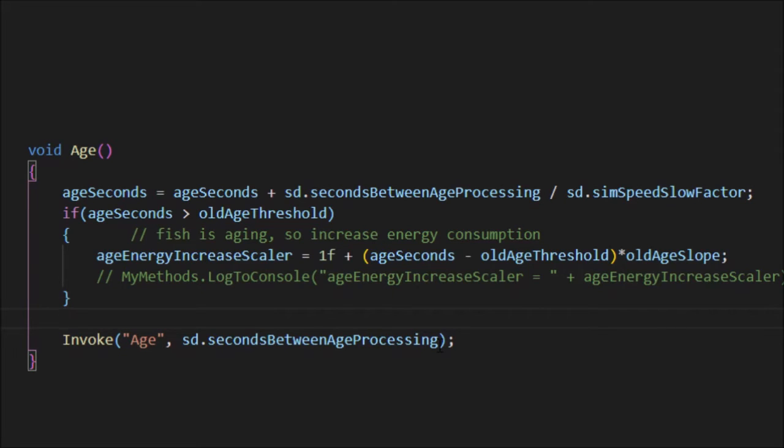They're called every few seconds, and that's how I've implemented those, by using these invoke. I was using invoke repeating, but I found it was just as easy to invoke it this way. So I invoke it to begin with in the come to life script, or some come to life method, and then it keeps itself going by the invoke at the end of the method.